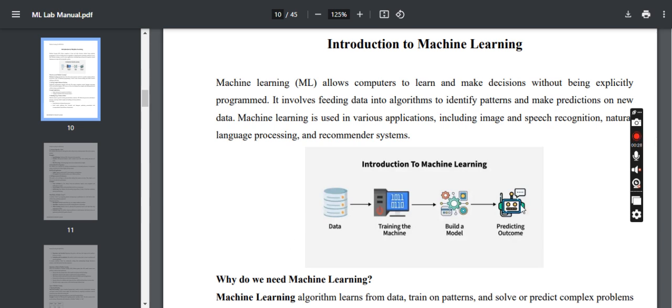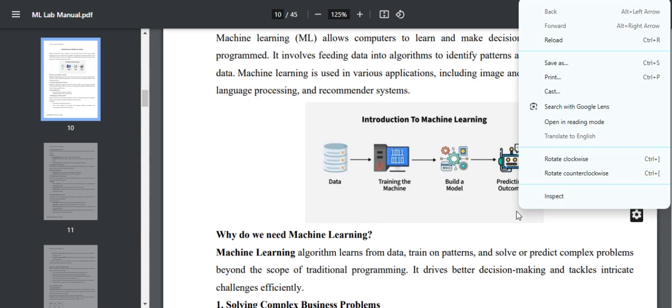For example, consider weather recognition. Having data on which day it was raining and which day it was sunny, it will study all those previous data sets and make a prediction that today it will rain or not, whether it is a heavy rain or a sunny day. Like that it will make the prediction. This is all about machine learning.